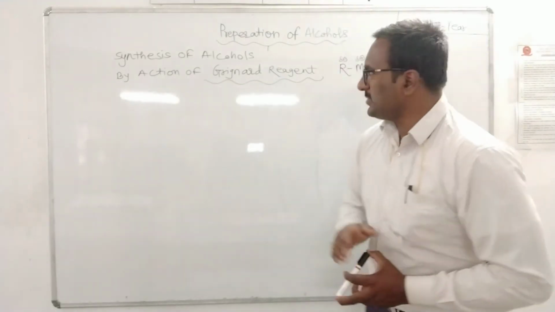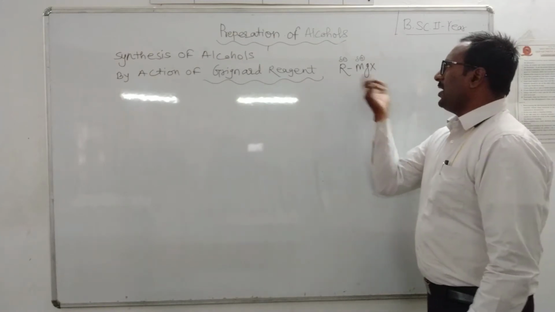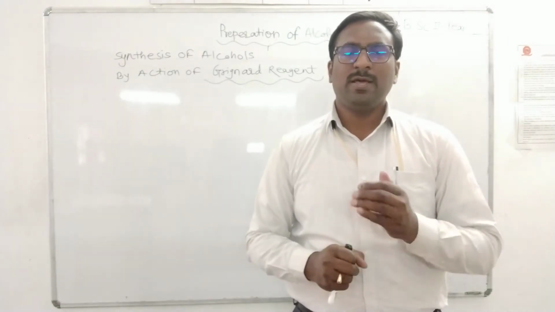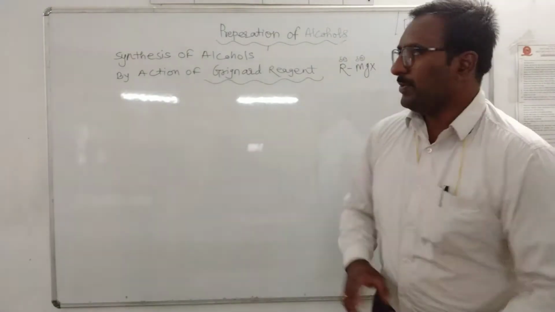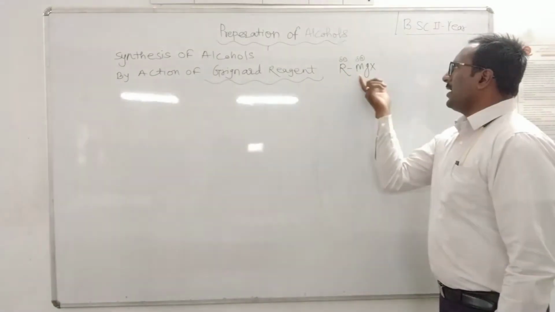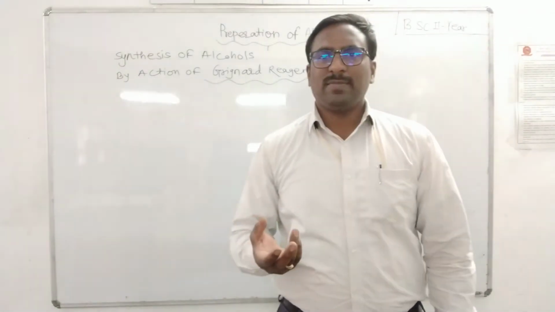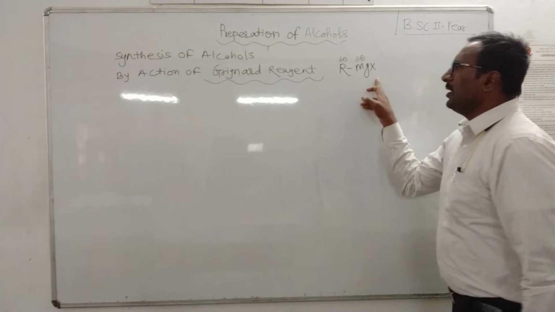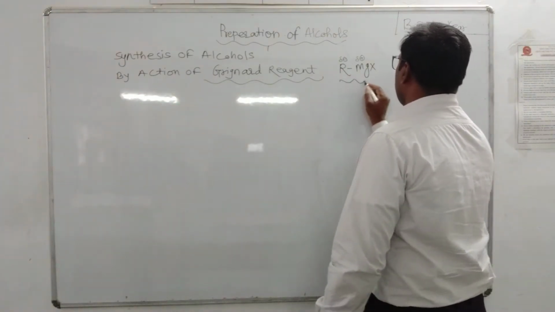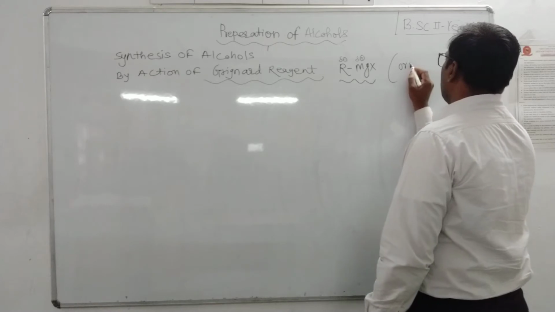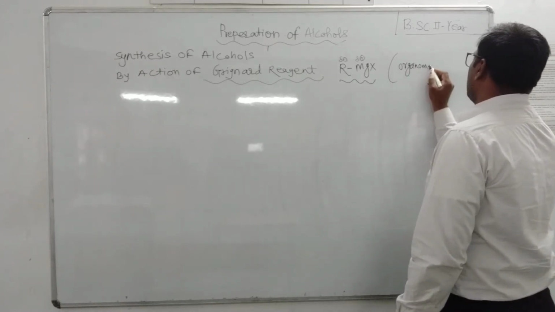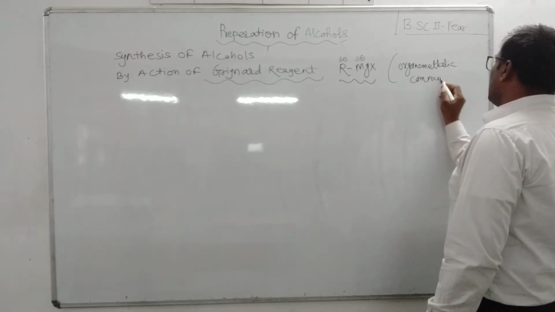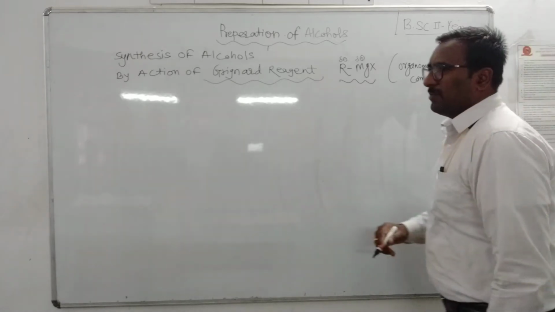In the first step, the Grignard reagent has the general formula RMgX. R stands for any alkyl group. It may be methyl, ethyl, propyl, and so on. The alkyl group is attached to Mg, a metal, and one halogen. It is an organometallic compound, and it is polar in nature.